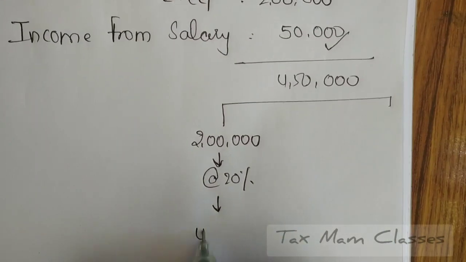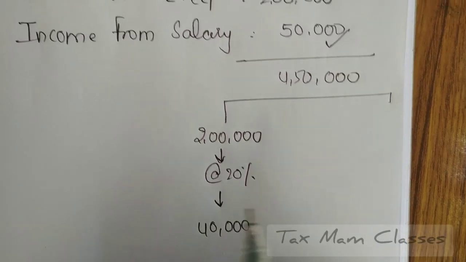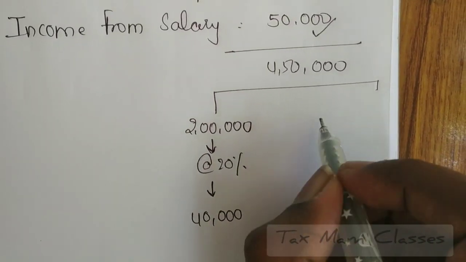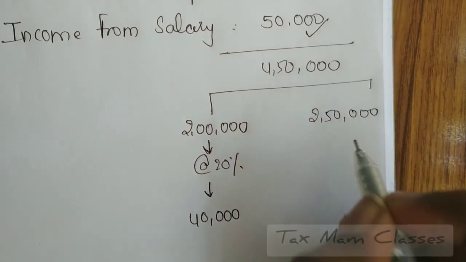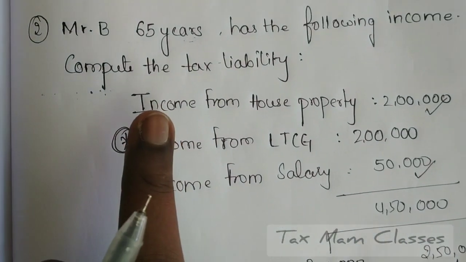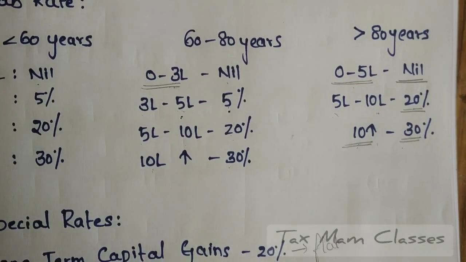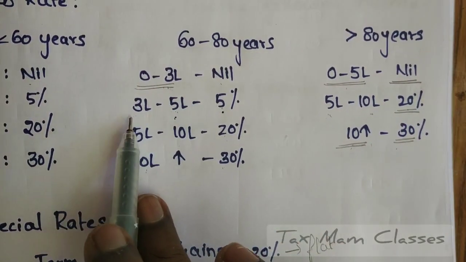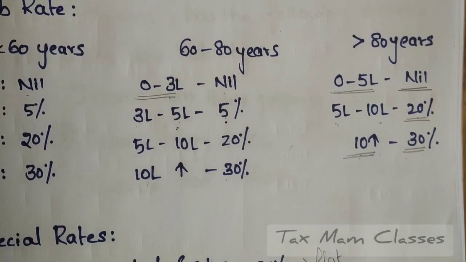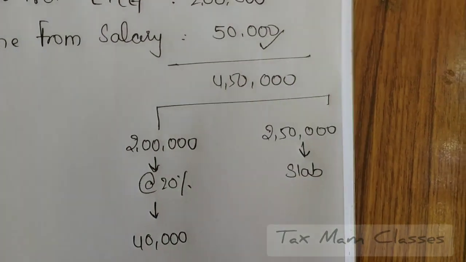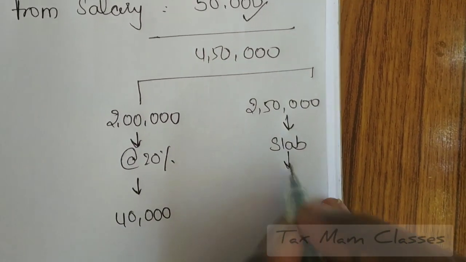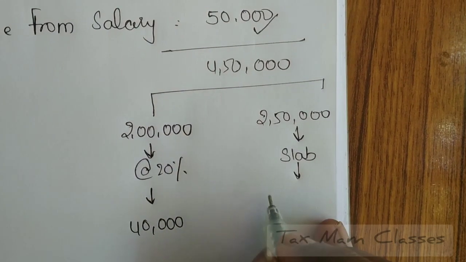That means we will get a tax liability of 40,000, and in 4,50,000 we have already taken 2 lakhs separately. That means what is the balance amount left? 2,50,000. This 2,50,000 we have to compute at the slab rate. What is the slab rate for this person? He is a senior citizen. So see the slab rate. Up to 3 lakhs it is nil. From 3 lakh to 5 lakh 5%, 5 lakh to 10 lakh 20%, above 10 lakh 30%. So let's see how much income is left with him. His income now is 2,50,000. This should be calculated on slab rate, where the basic exemption limit for this person is up to 3 lakhs.